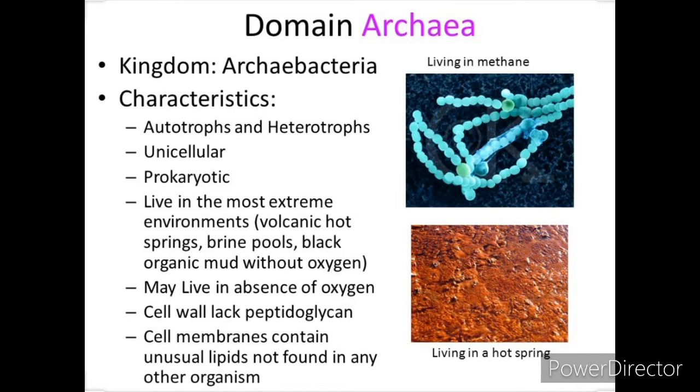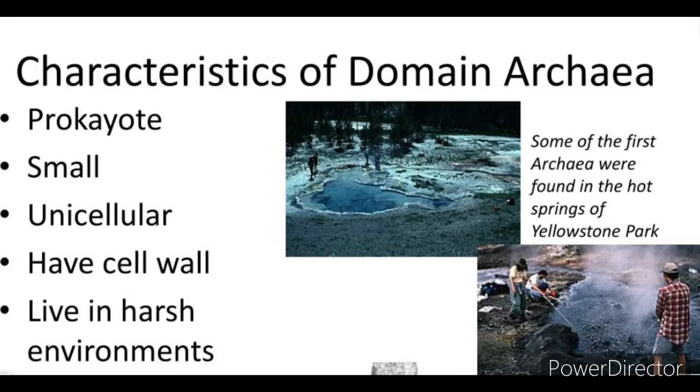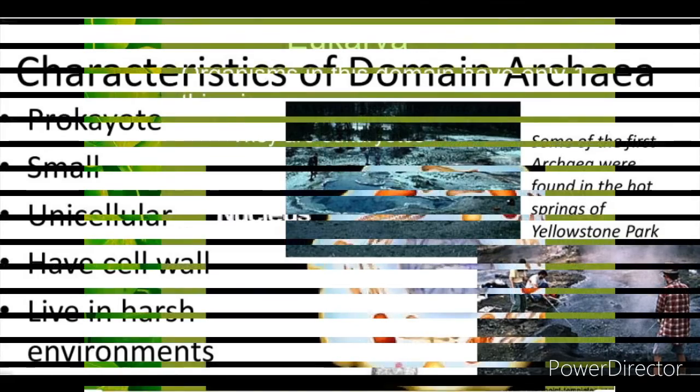And like bacteria also, some archaea are autotrophs and others are heterotrophs. But since bacteria and archaea are similar, why do scientists classify them in another group? Archaea are classified in their own domain because their chemical makeup differs from that of bacteria. Bacteria and archaea also differ in the structure of their cells.